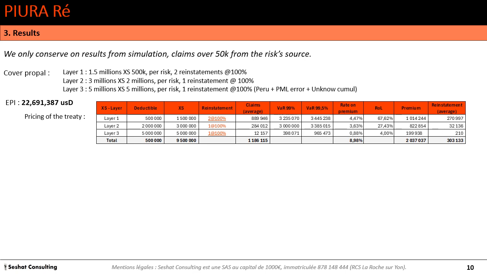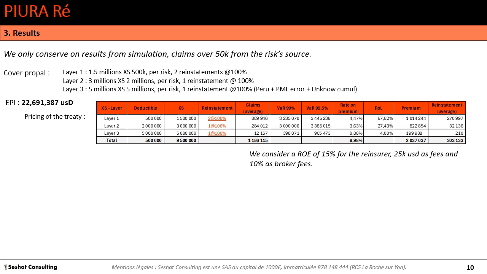To get the rate on premium, we add the claim average of the layers, and we add an estimation of the own funds needs for the reinsurer. We consider a return on equity asked from the reinsurer of 15%, and per line we consider management fees of 25,000 US dollar and broker fees at 10% of the premium.